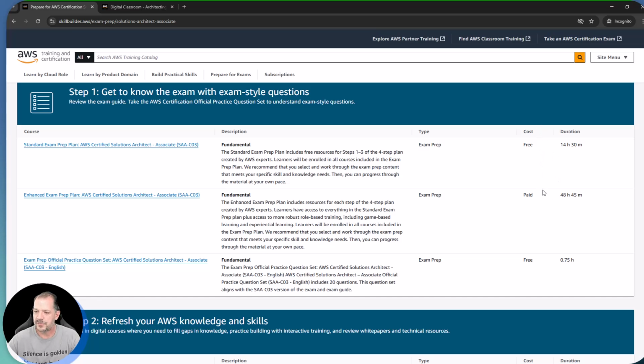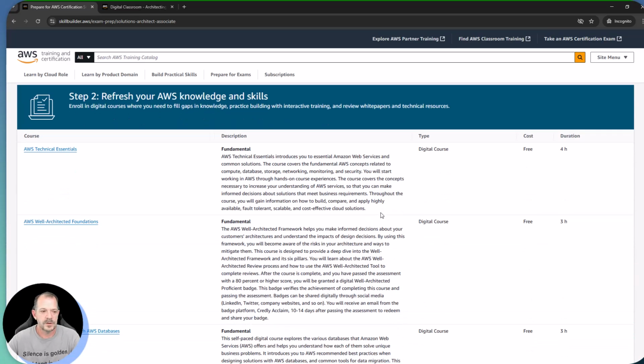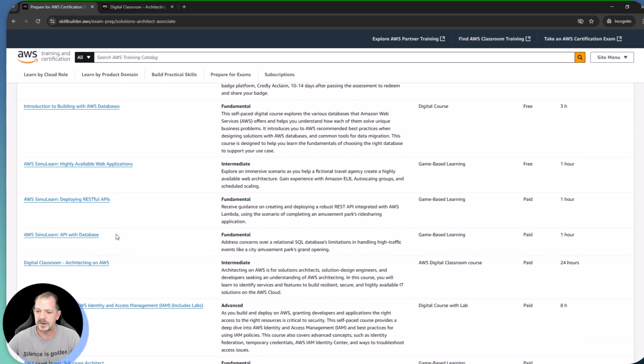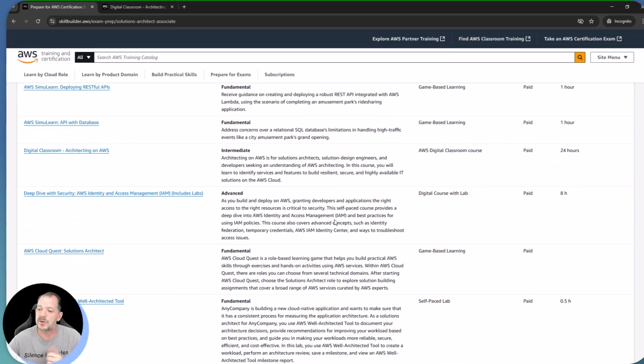So if we just browse through this list here, I see the first two under Getting to Know the Exam, we've got 2 free and 1 paid. All right. Get down here a little bit farther, technical essentials, well-architected foundations. These are all free, all right? And then we get down into some other stuff. So SimuLearn, all right? This is similar to what we did in CloudQuest, but it's not from that gamified approach. Same type of idea, but we're not using a gamified approach. We're just jumping right into that content to learn about specific topics, such as deploying RESTful APIs within AWS. So that's going to be part of the paid content.